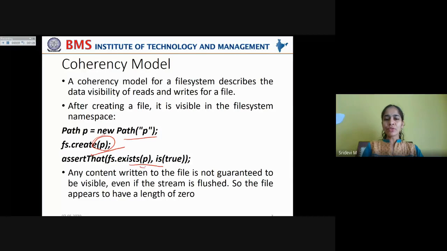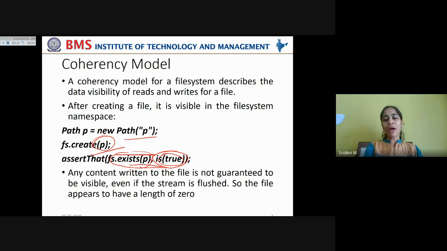Then use the assert method to see whether the existing status is equal to the specified status. Whether the file exists in the file system is true means whether the file has been created or not. You are checking with a standard true Boolean value, right? So if it results in true, we can understand that the file is created in the file system. Now, any content written to the file is not guaranteed to be visible even if the stream is flushed.